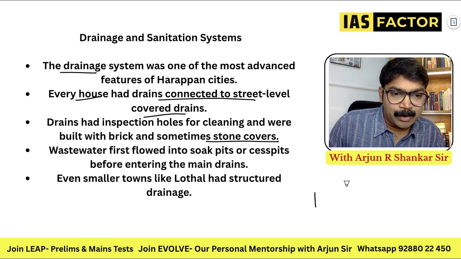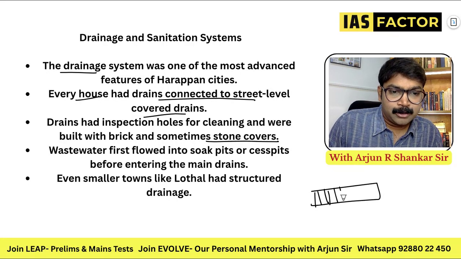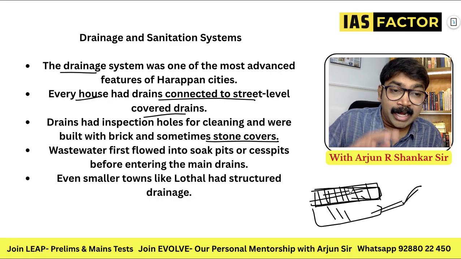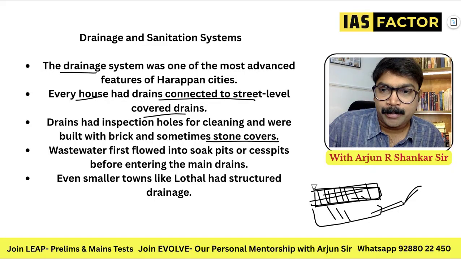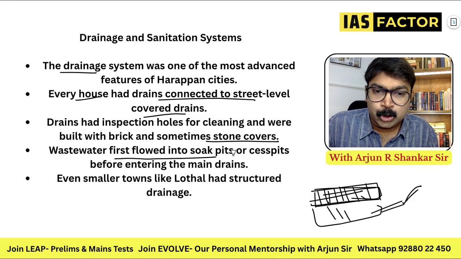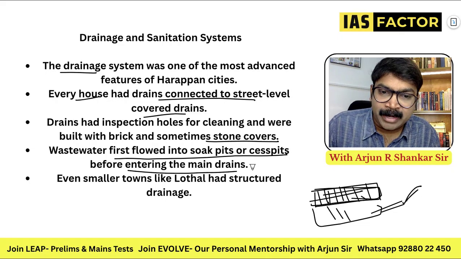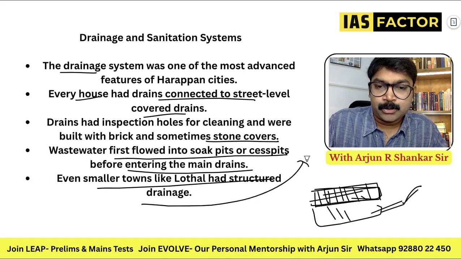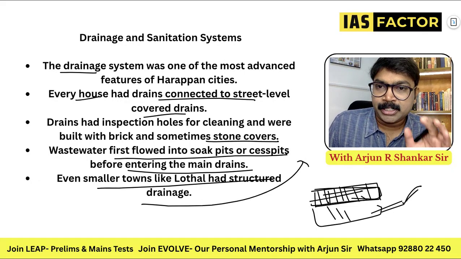Remember this drain: solid things used to come here, and beneath this the waste will come. The water will be released later, and they will open it and clean up the solid waste. Wastewater flowed into soak pits or cesspits before entering the main drains. Even smaller towns like Lothal had constructed drainage. So these are all important parts of the drainage system.